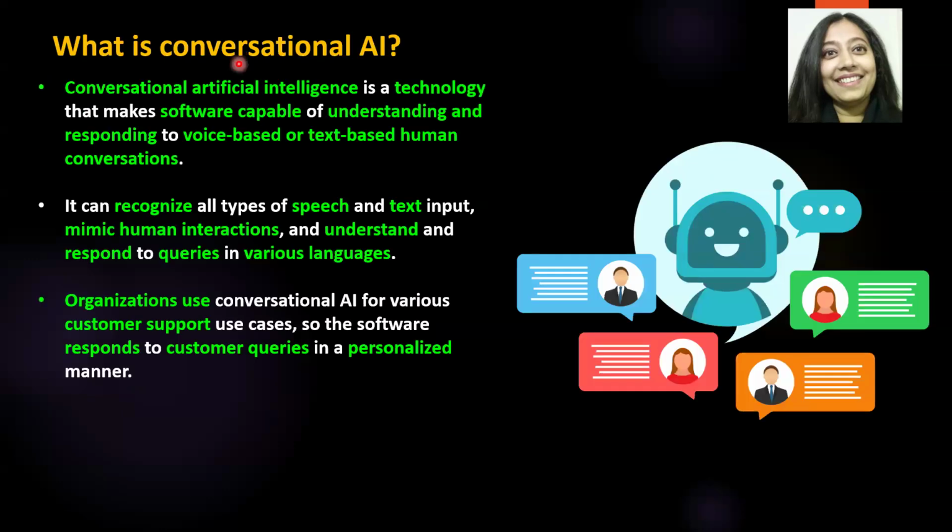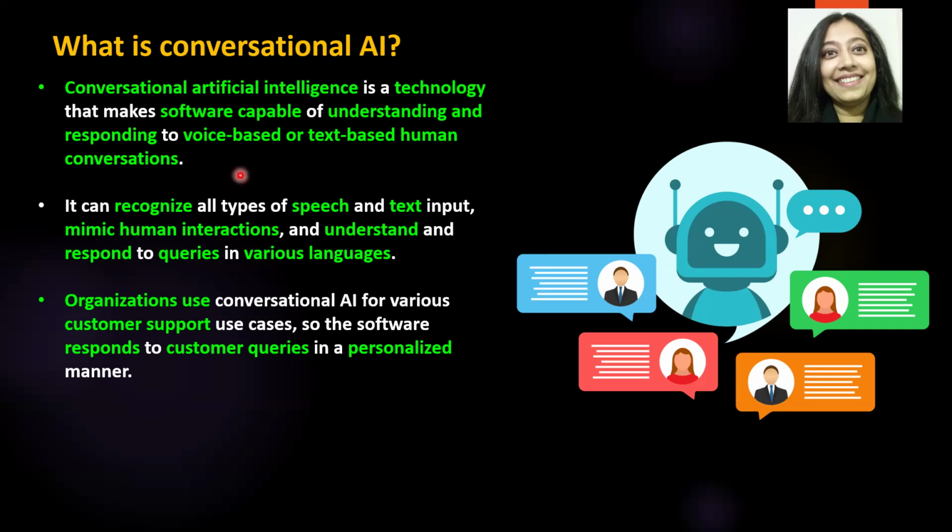So, what is conversational AI? Conversational AI, as the name suggests, AI is mimicking human intelligence. Conversational is something that humans converse or talk. So it's a technology that is related to that. In very simple words, conversational AI is a technology that makes a software capable of understanding and responding to a voice-based or a text-based human conversation.